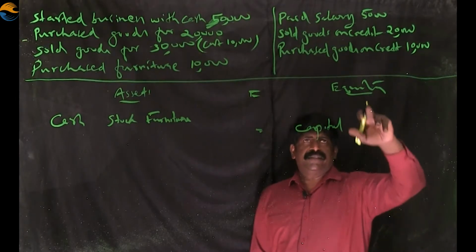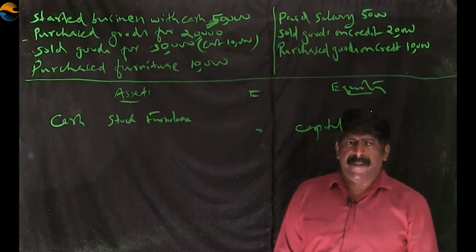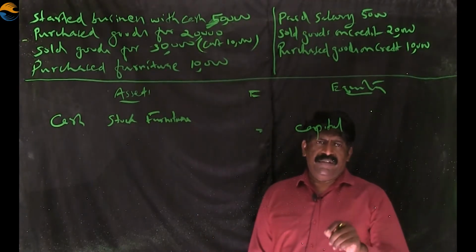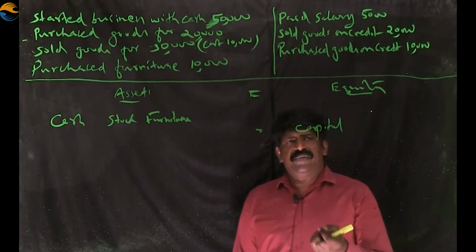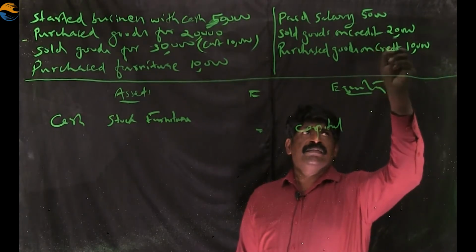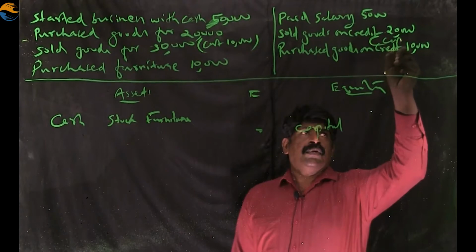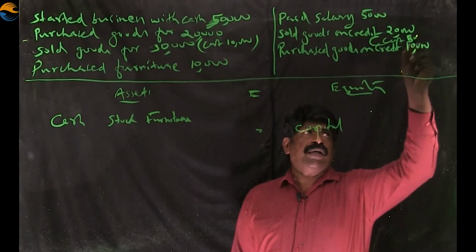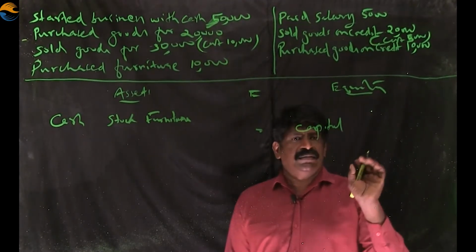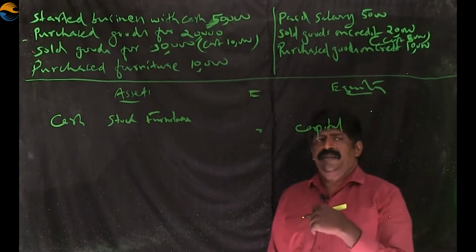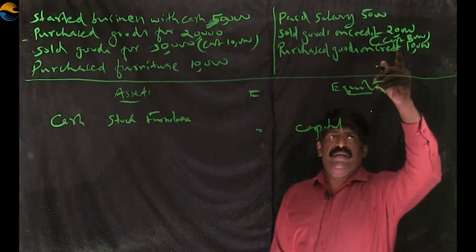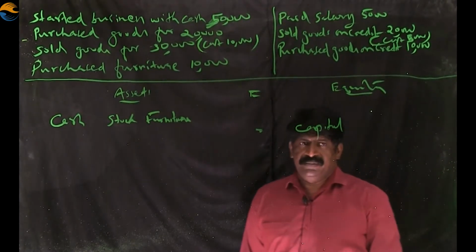When we come to the next item, sold goods on credit. Sold goods on credit means we sold goods, but we received nothing as cash. Let its cost be 5,000, meaning the real value of the goods is 5,000. We sell these goods at a profit of 15,000. That is why we get 20,000 as sales.